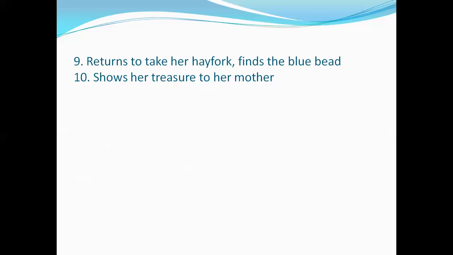So this is where the plot of the story centers on the blue bead in the water beside the huge hungry crocodile, and Sibia's finding of the blue bead. In this way, the title becomes justified and apt.